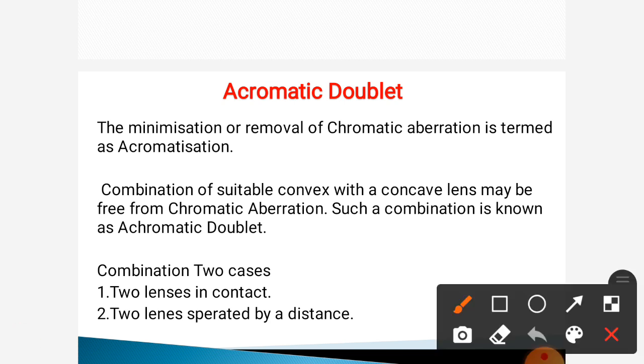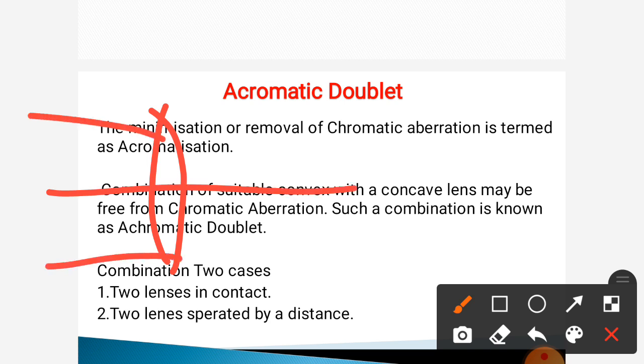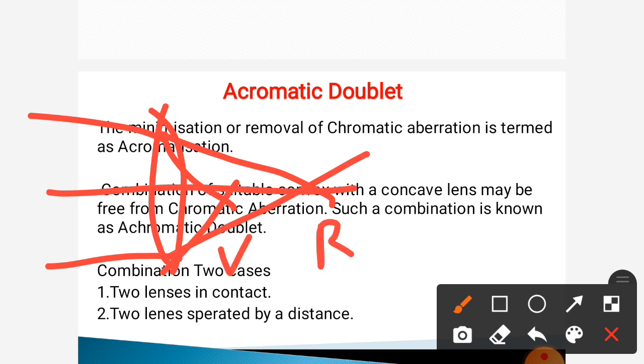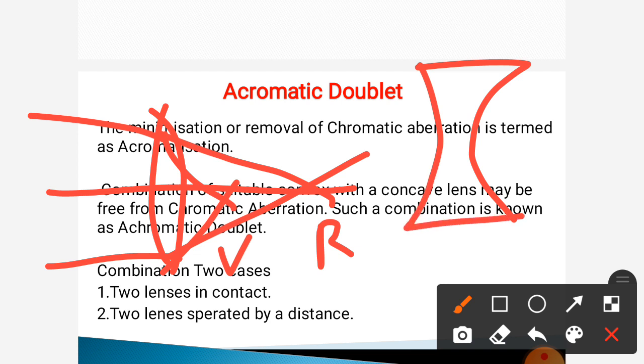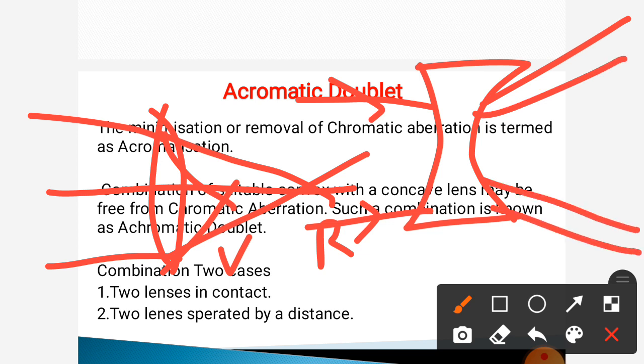Here, if we take the convex lens, when light is incident from infinite distance, red color focuses at a far distance from the lens when compared to the violet color. But in the case of a concave lens, when light is incident from infinite distance, they are deviated like this into different colors.